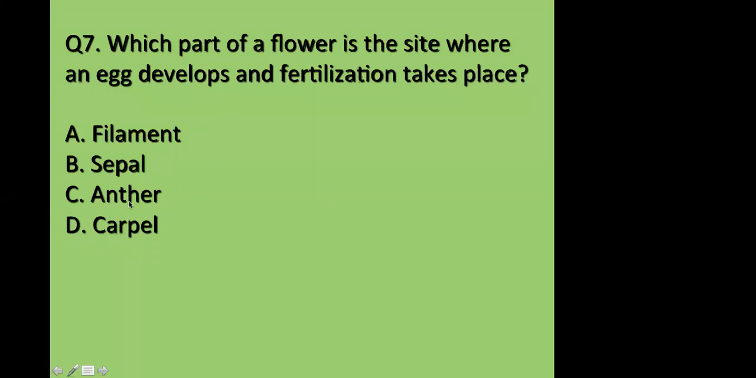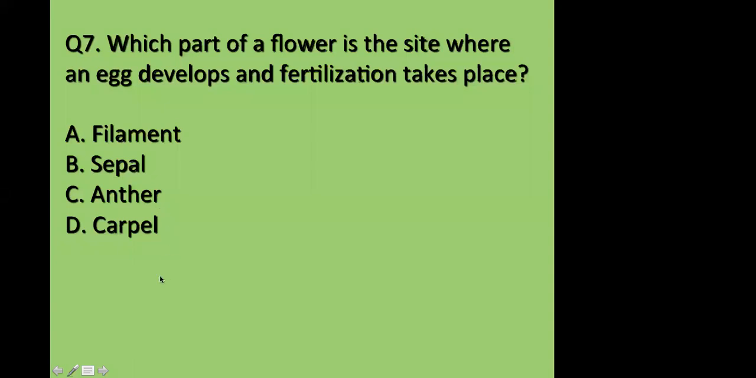From the anther, the pollen grains will be produced, and these pollen grains will fall on the stigma. From the stigma, the pollen grains pass into the style. From the style, it goes into the ovary, and from the ovary, the ovule, wherein the egg cell will be present. So there the fertilization happens.